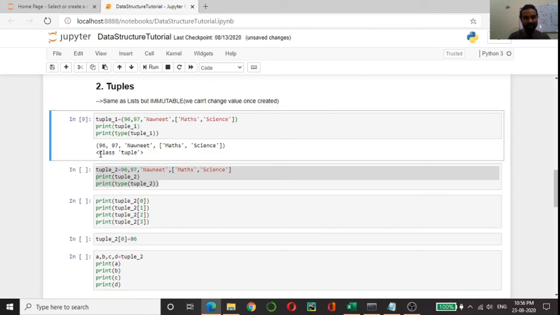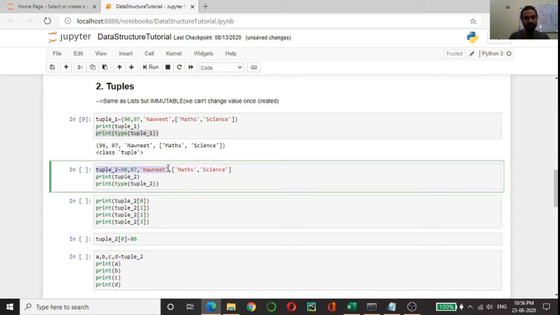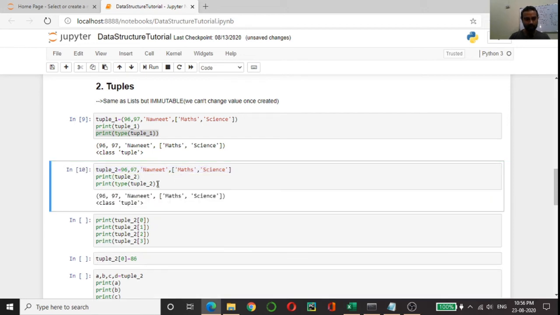You can see that the type of the tuple which I have defined is showing as class tuple, and the values inside that tuple. And the same thing I can achieve without using the parentheses, which I have shown here. If I run this, you can see the same result as the previous line.